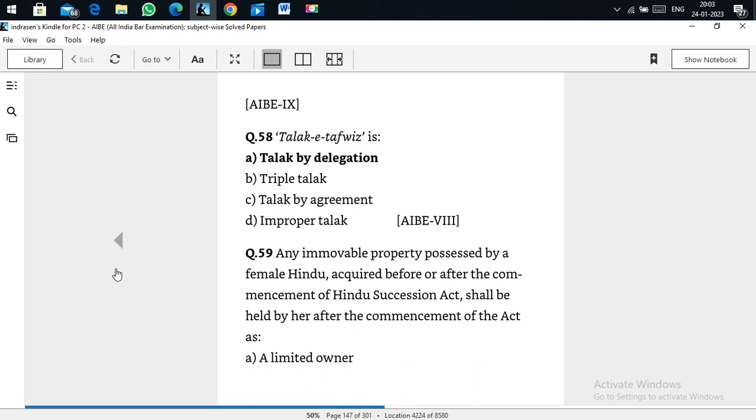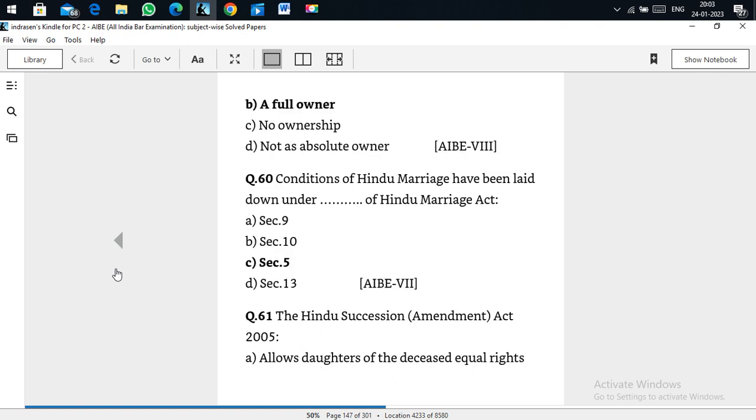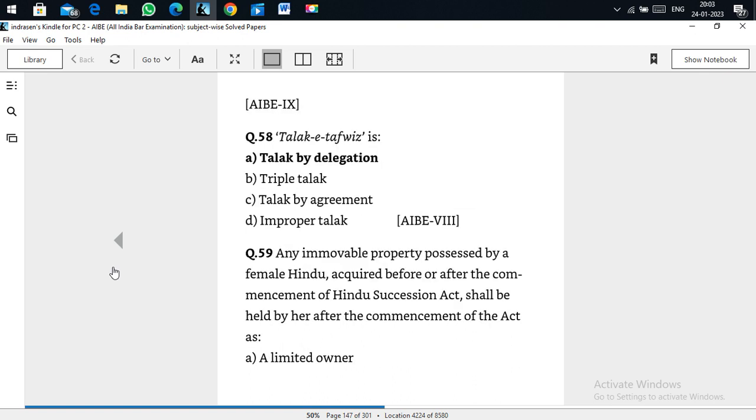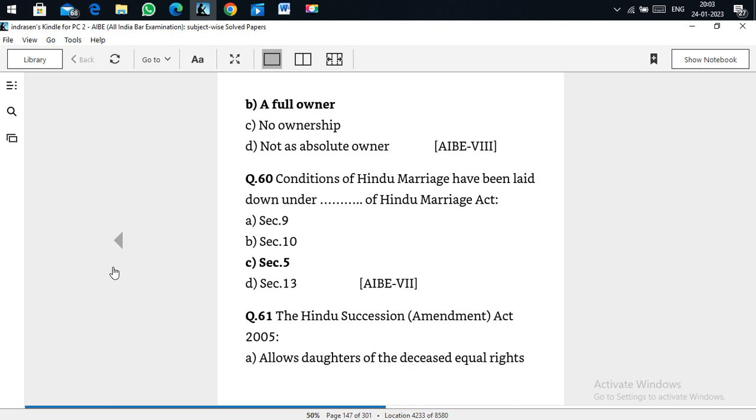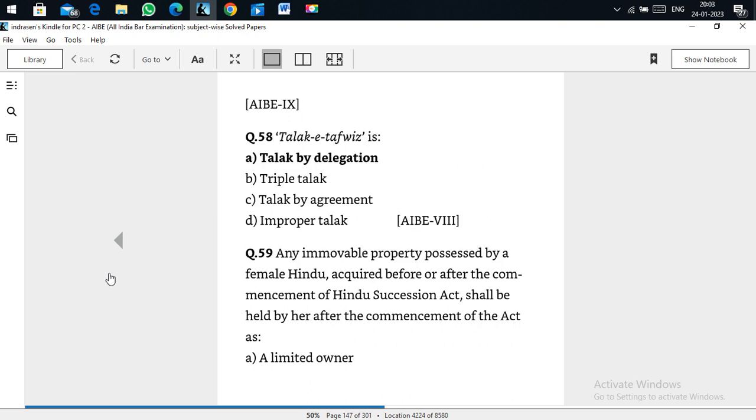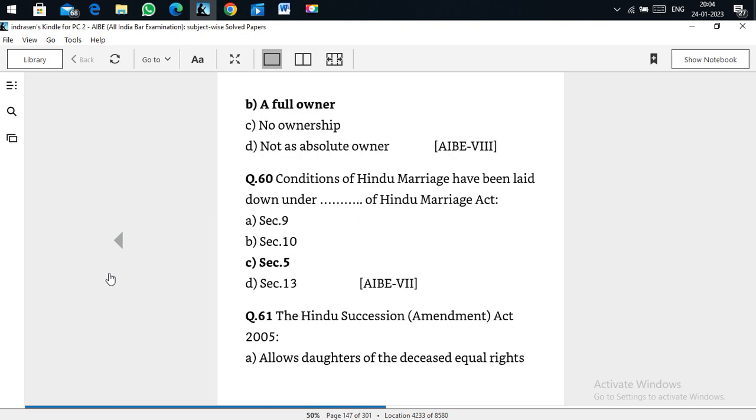Talaq-e-tafweez. Any movable property possessed by a female Hindu, acquired before or after the commencement of the Hindu Succession Act, shall be held by her after the commencement of the Act as a full owner. So as a full owner she can possess. Conditions of the Hindu Marriage Act have been laid under Section 5 of the Hindu Marriage Act.